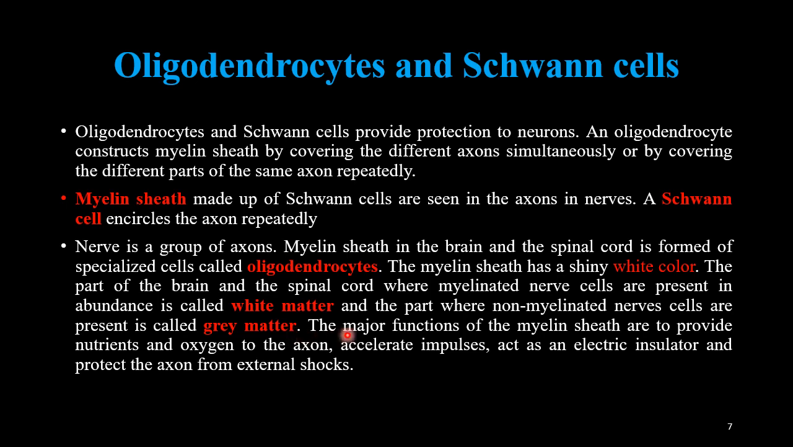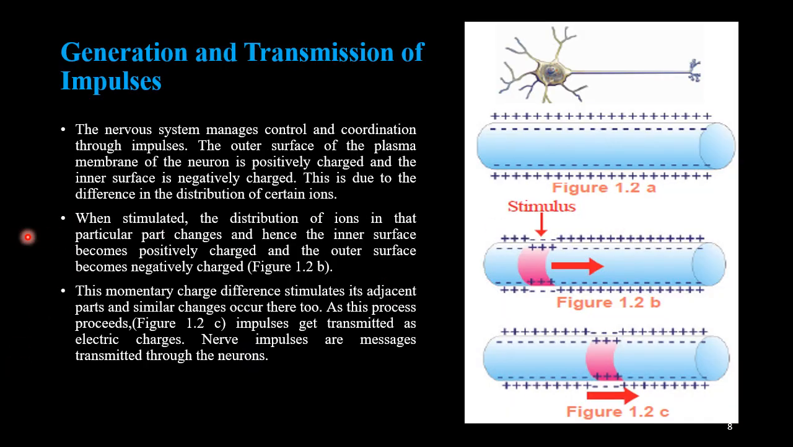Okay, then the major functions of the myelin sheath are to provide nutrients and oxygen to the axon, accelerate impulses, act as an electric insulator, and protect the axon from external shocks. You have seen this structure of oligodendrocytes in the recent picture also. Then we have to study the generation and transmission of impulses, how an impulse is formed in a nerve cell. You can refer to this picture also.